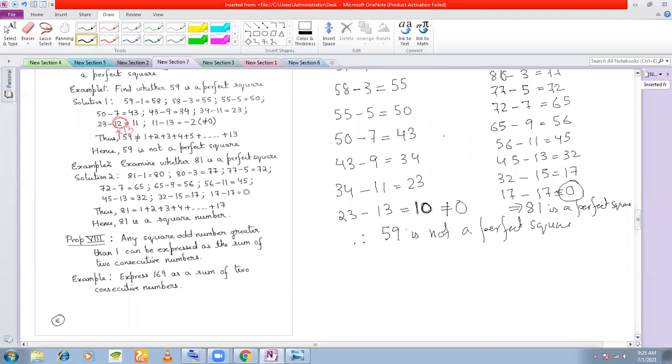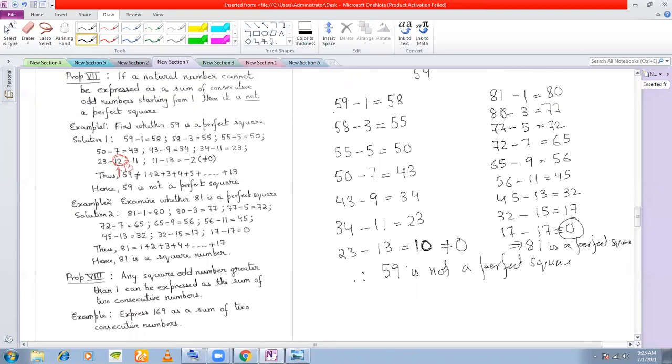When you are checking whether it is a perfect square, you don't have to do it. But suppose you are doing something else, which we'll see, then you will have to do prime factorization.